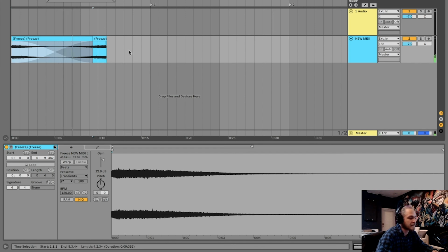Here it comes. Right on. And that's one way to make white noise effects. There's tons of different things you can add and take away from that process.